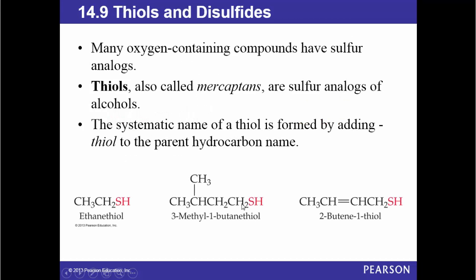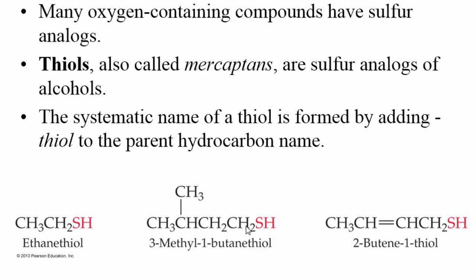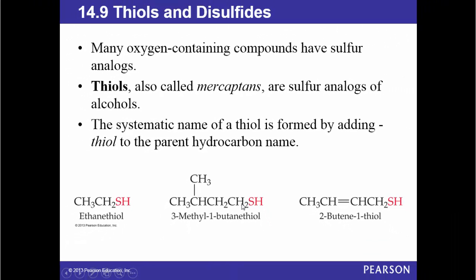Now, thiols and disulfides. Many oxygen-containing compounds have sulfur analogues. Thiols, also called mercaptans, are sulfur analogues of alcohol. The systematic name of a thiol is formed by adding thiol to the parent hydrocarbon name. Ethanethiol. Here, you number from this side 1, 2, 3, 4, 3-methyl-1-butanethiol. Here, you number from this side 1, 2, 2-butene-1-thiol. This is to indicate the position of the thiol.